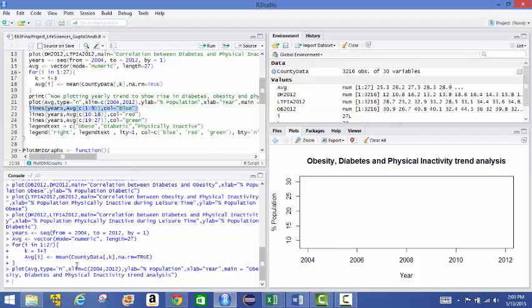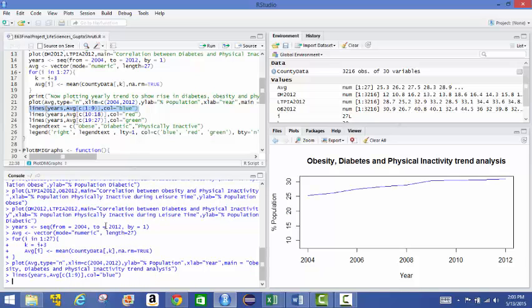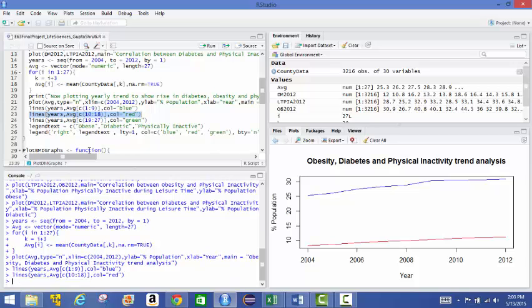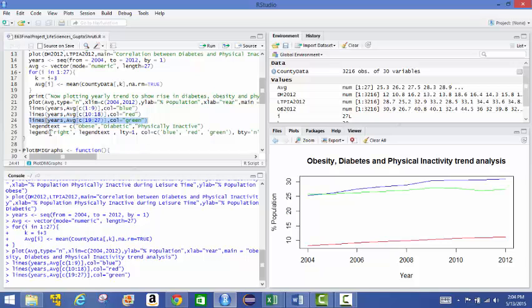So this is the obesity line, and one second, this is the diabetes line, and this is the physical inactivity line.